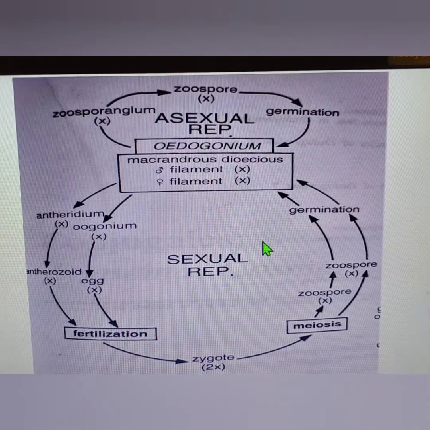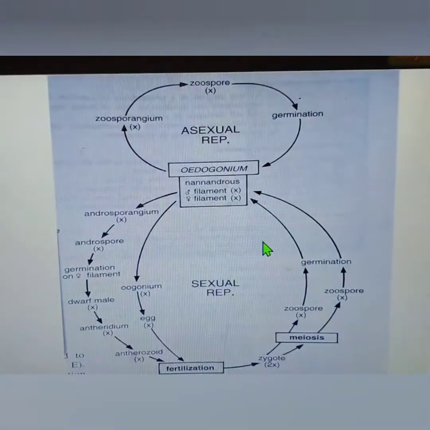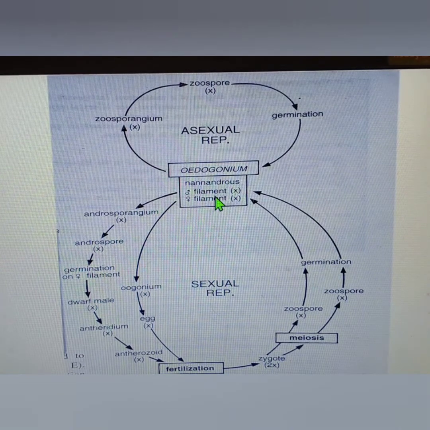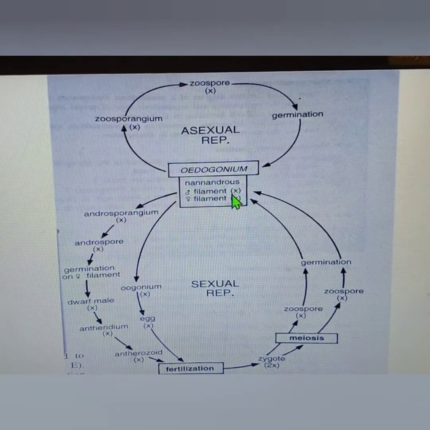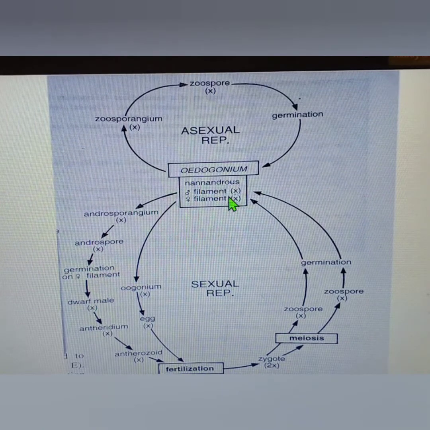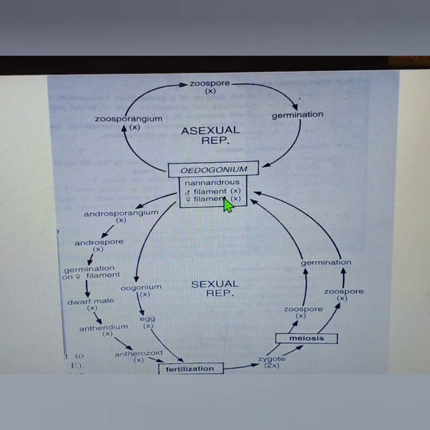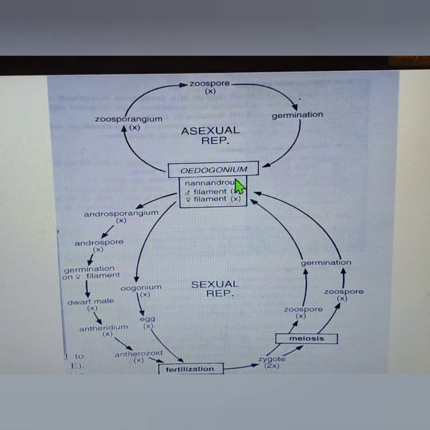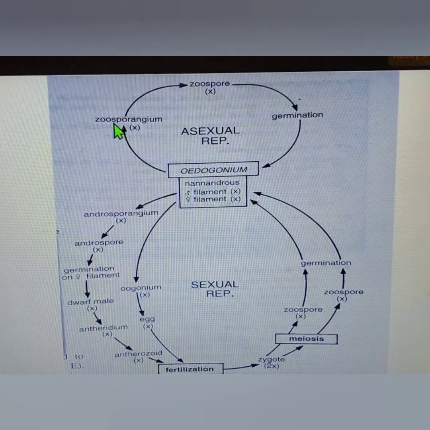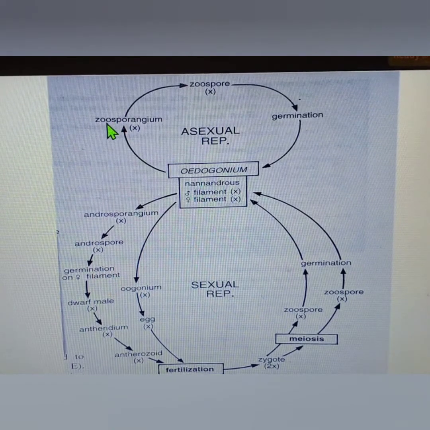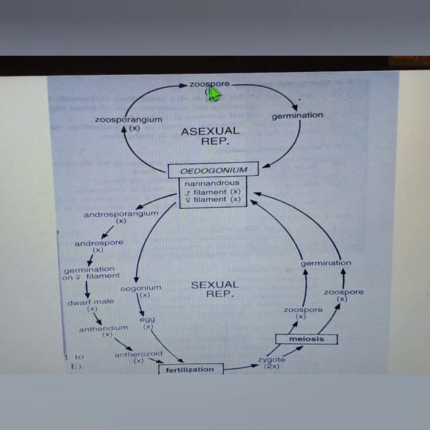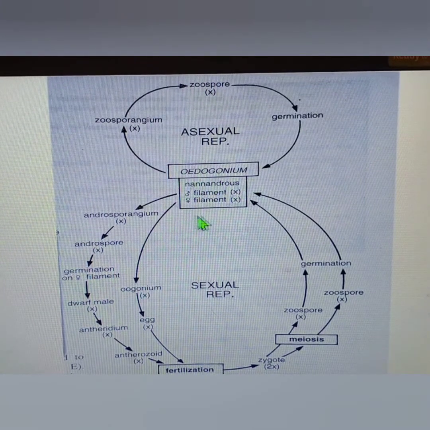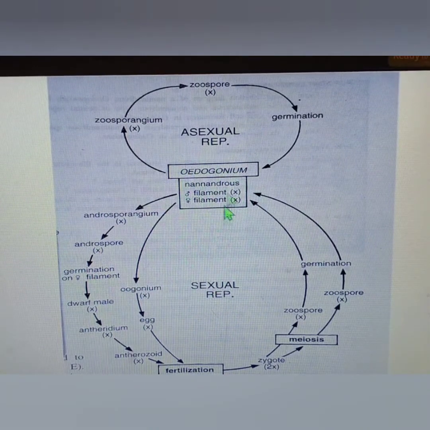These zoospores on germination will give rise to both haploid male and haploid female filaments. Okay, so now this one shows the life cycle of the Nannandrous species, and in Nannandrous we know that the male and the female structures are borne on different filaments. That is why it is always dioecious in Nannandrous. So the asexual reproduction is the same thing. From a filament we will get a zoosporangium, and inside the zoosporangium the zoospores will form, which upon germination will give rise to a mature Oedogonium filament.